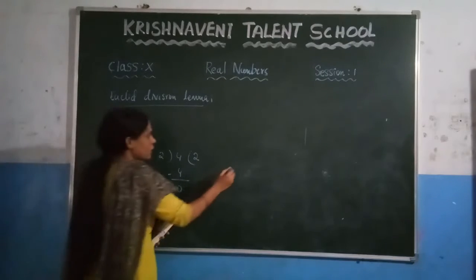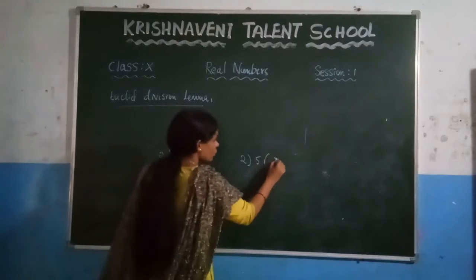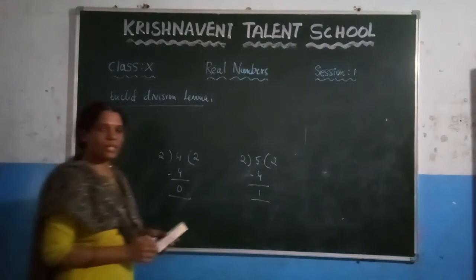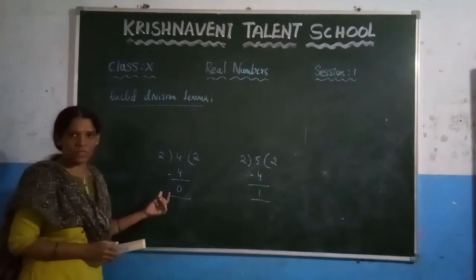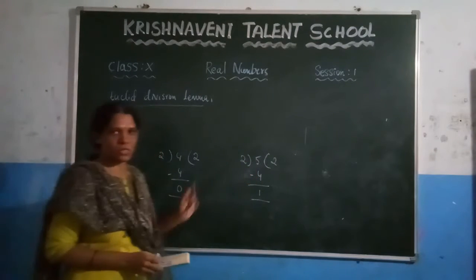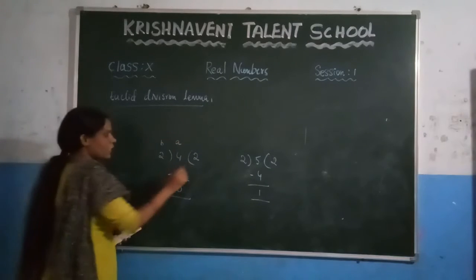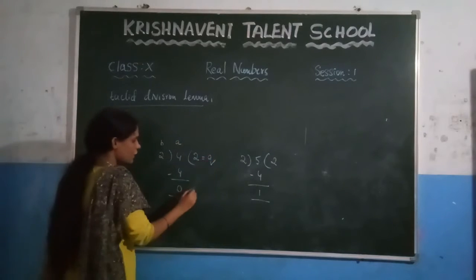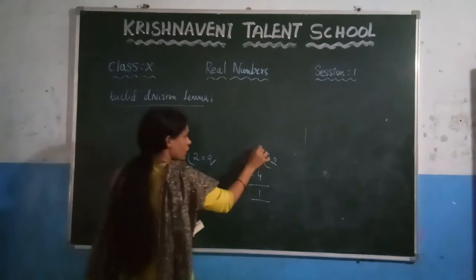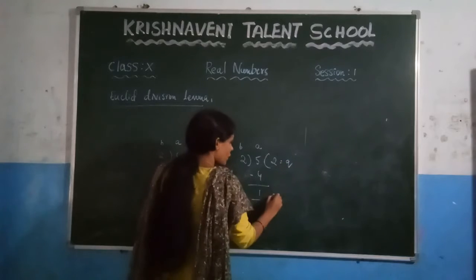Now divide 5 by 2. You get 2 twos are 4, and the remainder is 1. Here 4 and 2 are positive integers, and 5 and 2 are also positive integers. If you consider any two positive integers, we get some quotient and some remainder r.